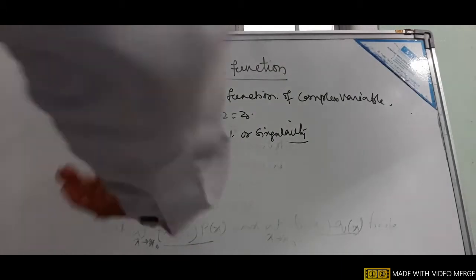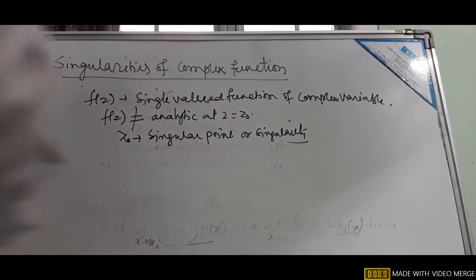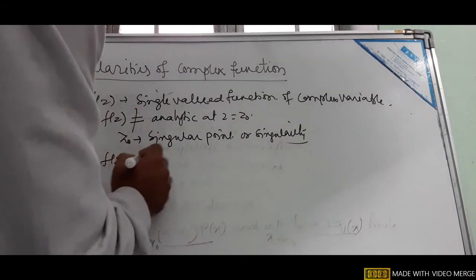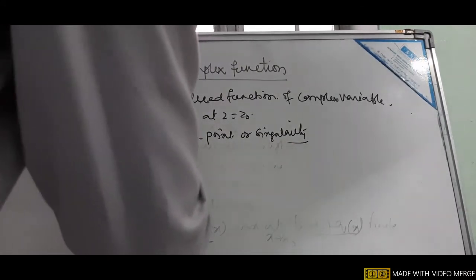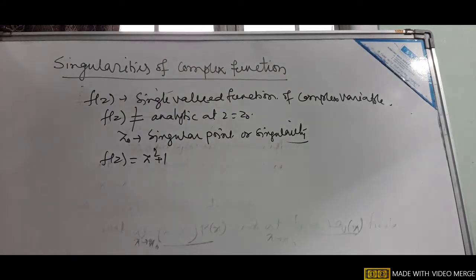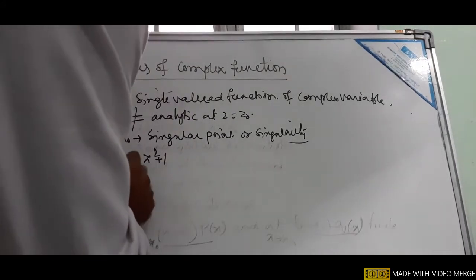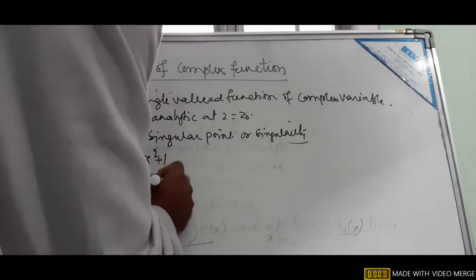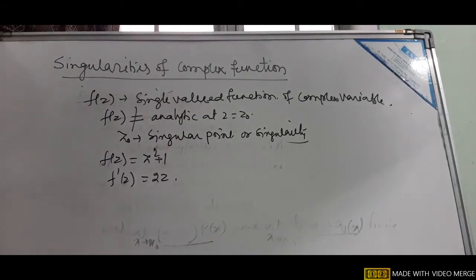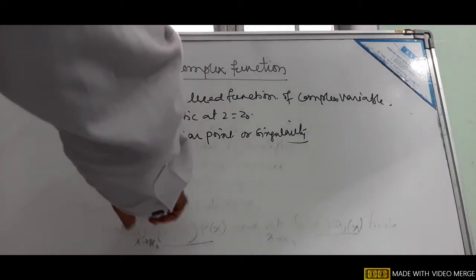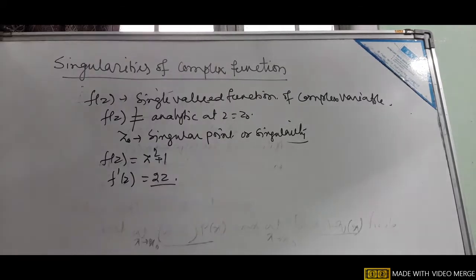Let us take one example, then it will be more clear. Let us take f(z) equal to z square plus 1. You find the first derivative, f prime z equals 2z, which exists for all finite values of z. So it is analytic.